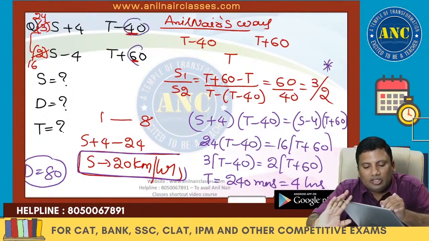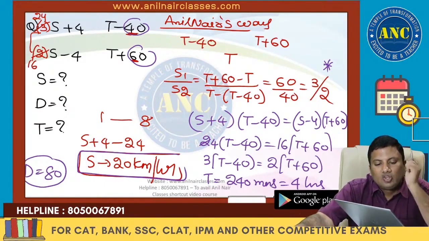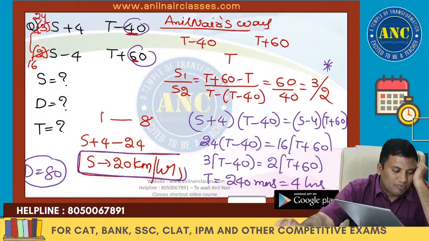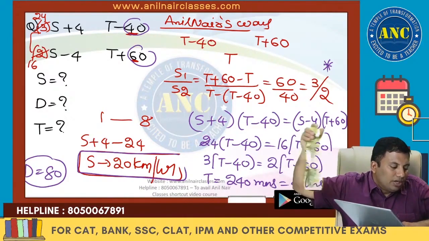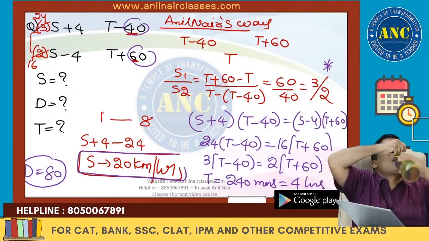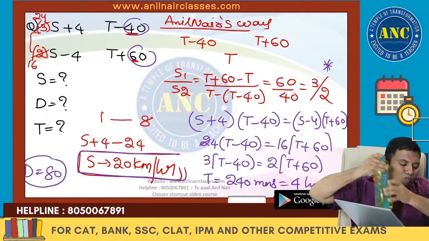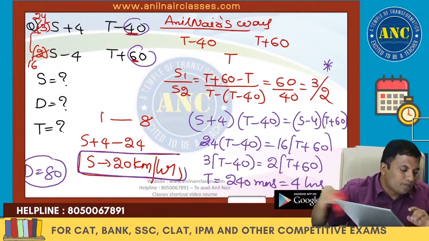Speed ratio is 2 is to 3, so time period ratio will become 3 is to 2. Everybody kindly reply. I hope you enjoyed this logic. Idea clear?